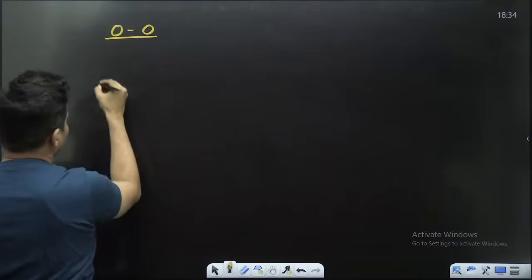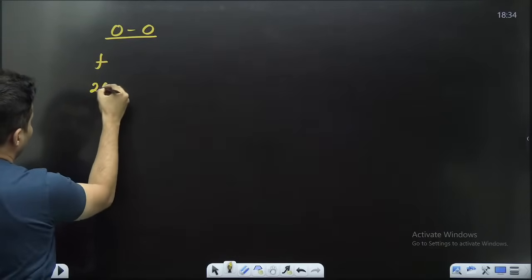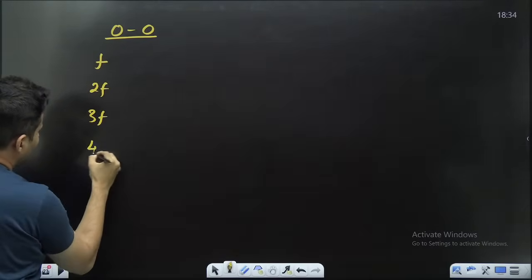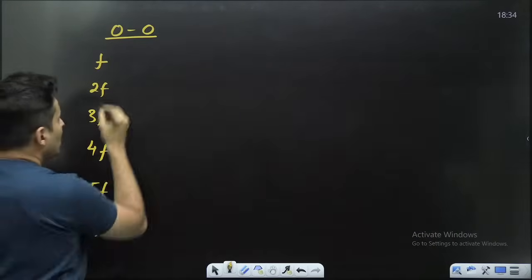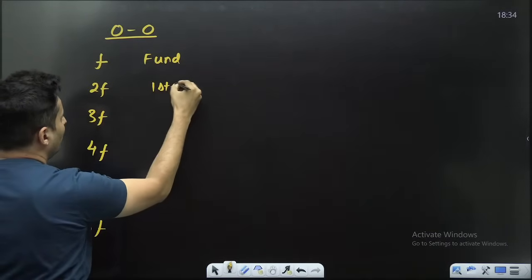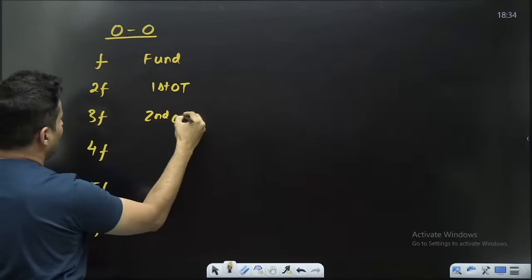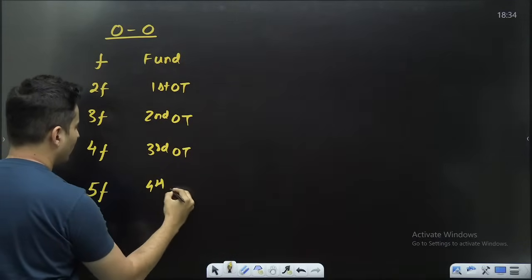open at both ends. So you have frequency F, 2F, 3F, all frequencies are present, correct? Yes, Priyanshu. So this is basically called your fundamental. This is your first overtone. This is your second overtone. This is your third overtone. This is your fourth overtone.